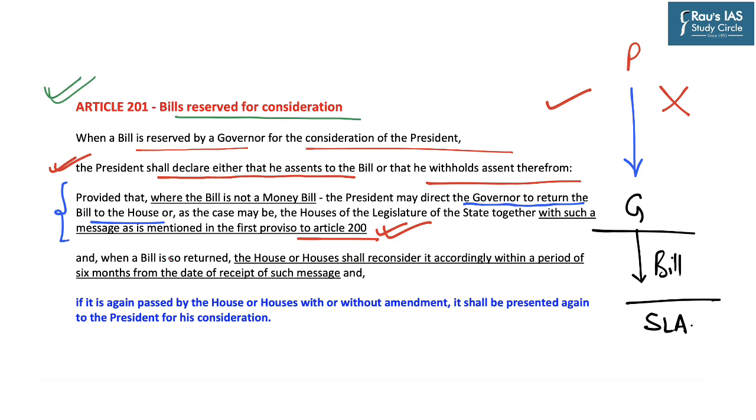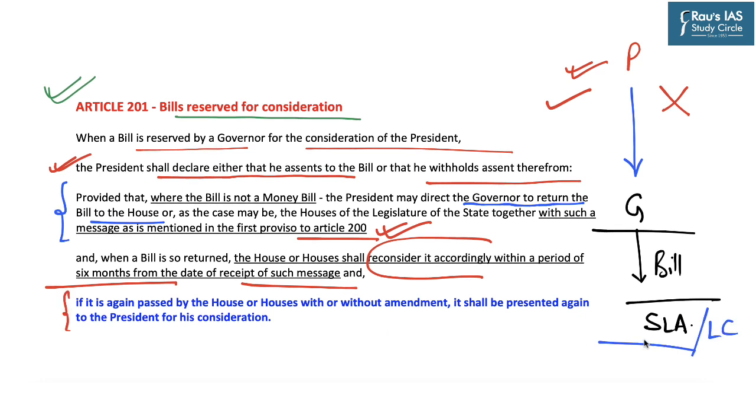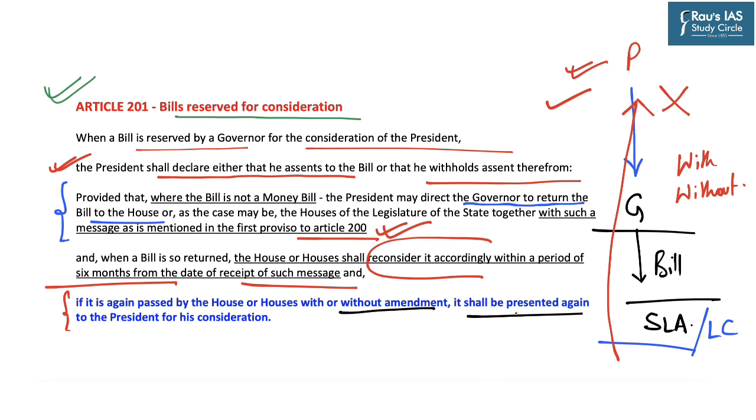And it further says that when a bill is so returned, the house or houses shall reconsider these changes, as suggested by the president, within a period of 6 months from the date of receipt of such message. So after considering the changes or amendments as proposed by the president, the legislative assembly may send back the bill to the president with or without amendment. And in this regard, the provision says that if it is again passed by the house or houses of the state with or without amendment, it shall be presented again to the president for his consideration.